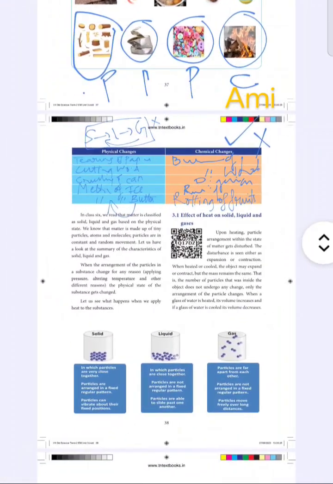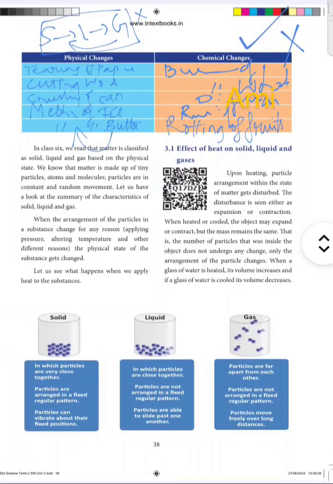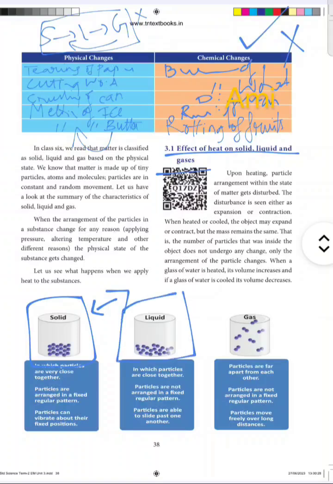Fine. So now we are moving to the next category, that is the effect of heat on solids, liquids and gases. So upon heating a solid, the kinetic energy of the particles will increase and it may loosen up the interaction; the intermolecular forces between the solids are weakened, thereby they will melt to form liquids. When a liquid is heated in an excess amount, the liquid will change its state to gaseous state as the intermolecular force is reduced. So this process is known as evaporation.